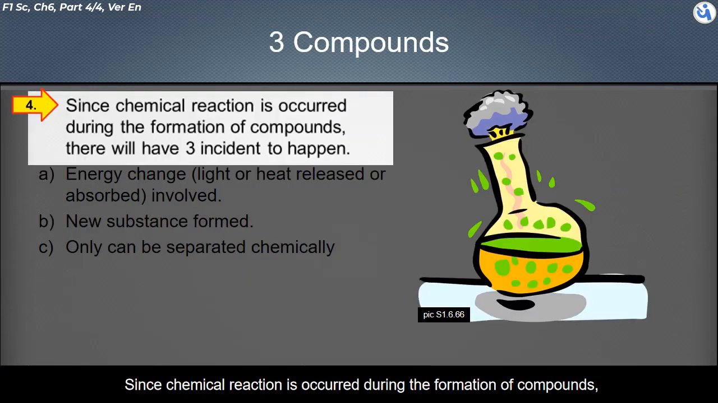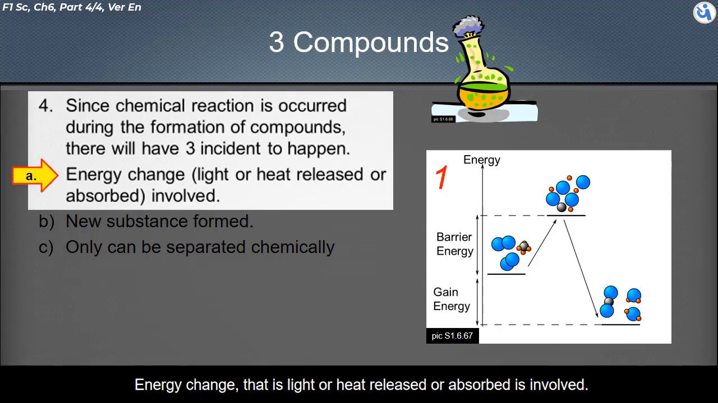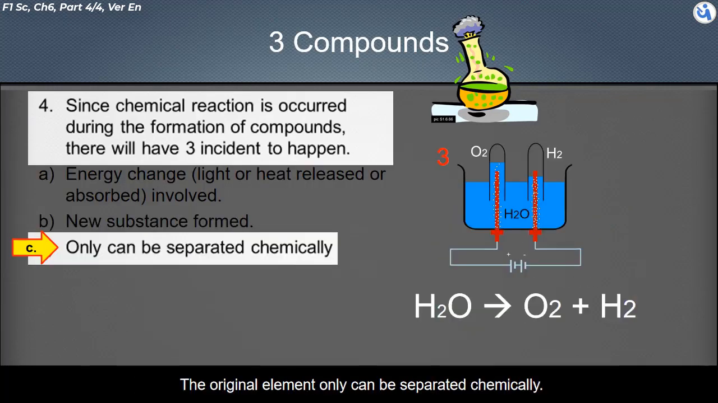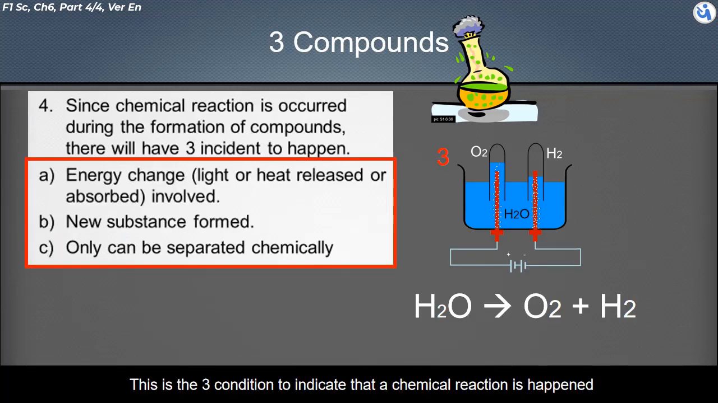Since a chemical reaction occurs during the formation of compounds, an energy change, that is, light or heat released or absorbed, is involved. A new substance will be formed. The original elements can only be separated chemically. These are the three conditions to indicate that a chemical change has happened.